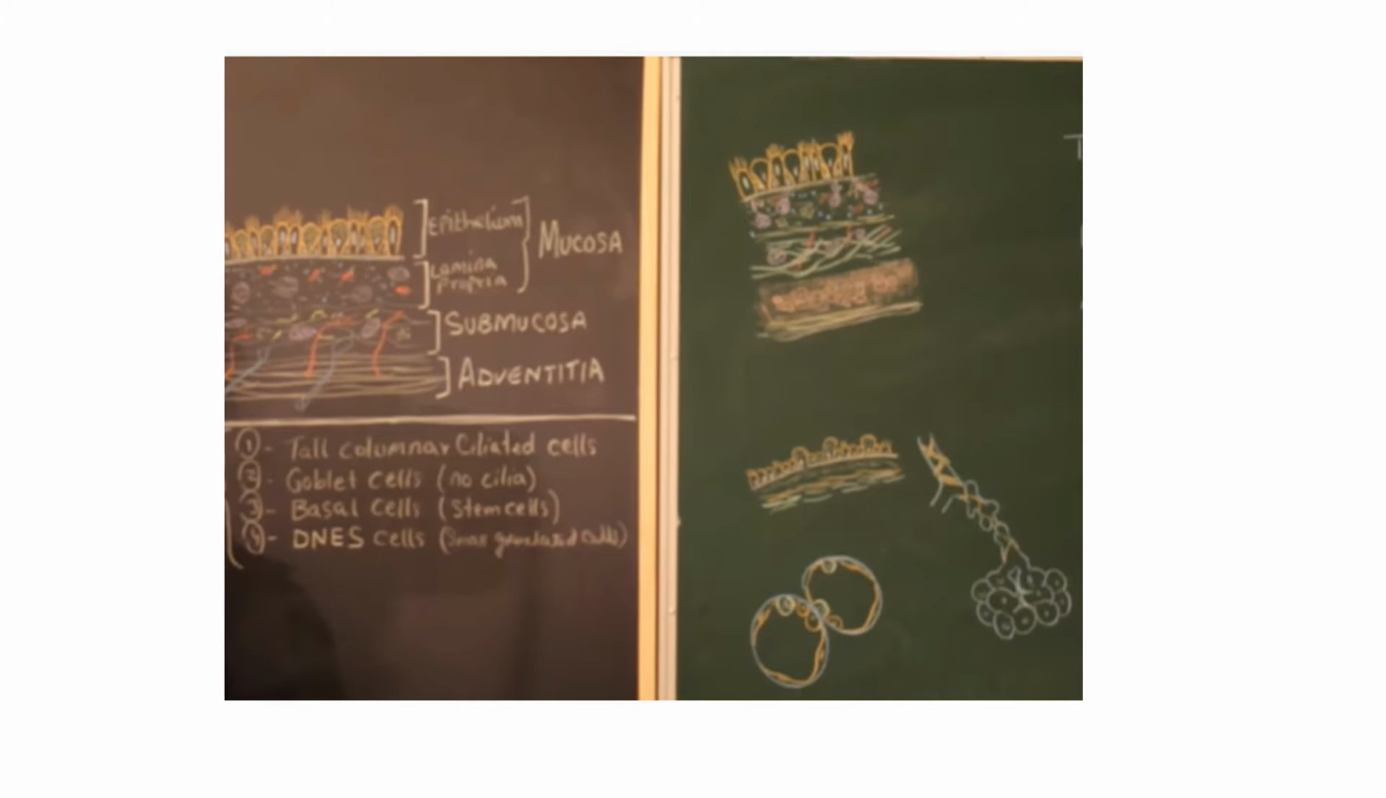The lamina propria is loose connective tissue. The submucosa is slightly denser than the lamina propria. Then we have another layer in the trachea, which is the cartilage. You can see this homogeneous mass, shown by the chalk, is the hyaline cartilage, and after that is the adventitia.